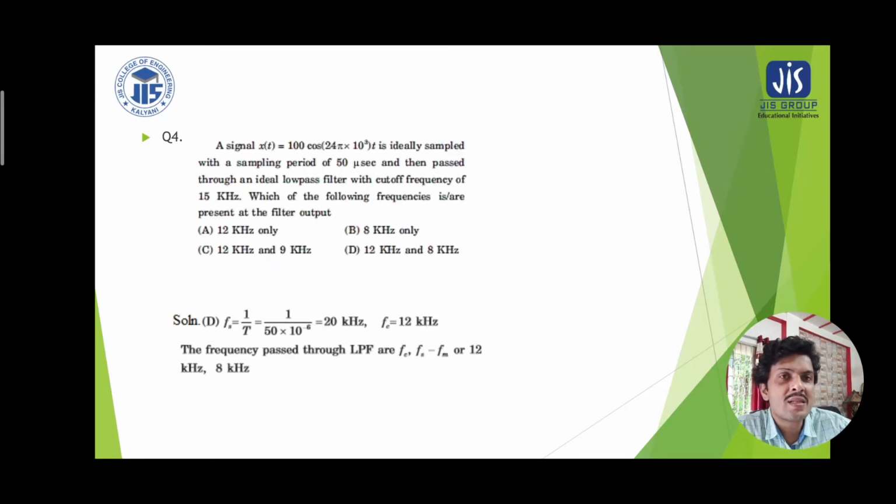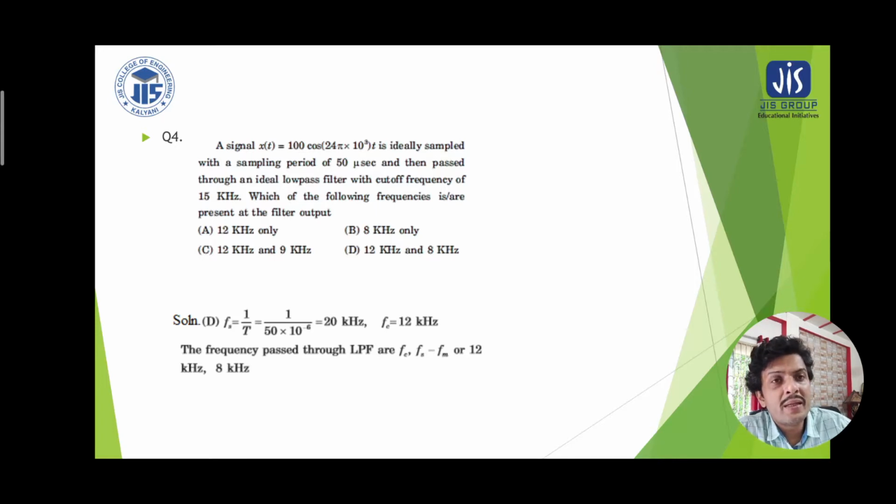A signal x(t) has a mathematical expression, 100 cos of 24 pi multiplied by 10 to the power 3 t, and here it is told that it is ideally sampled. That means 2 times the message frequency has been taken. Whatever message frequency is residing within this equation, we have to find out, and 2 times that is the sampling rate.